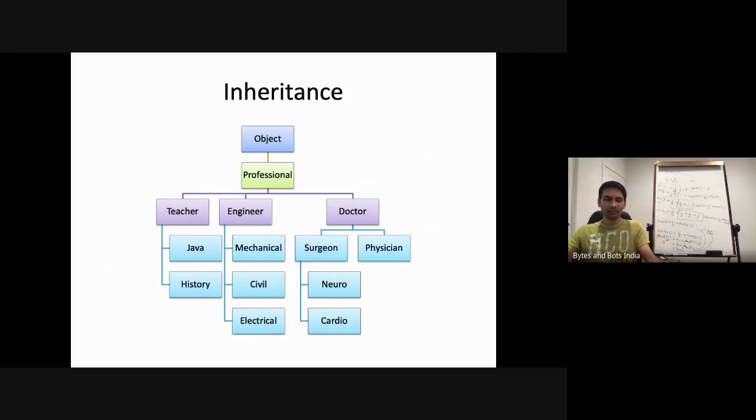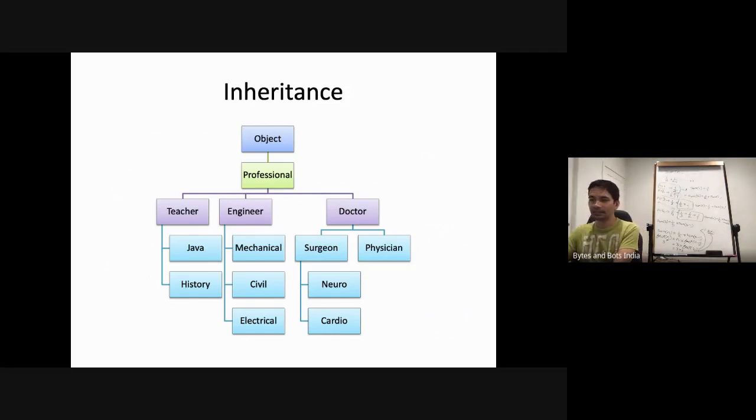An electrical engineer is someone who works on some electrical related stuff and not on construction like civil does. So we observe that as we go down the hierarchy, things become more and more concrete, more and more exact. And as we go higher and higher in the hierarchy, it is more and more abstract. It's more and more loose. And can a cardiosurgeon do neurosurgery? Maybe not, but they both are surgeons.